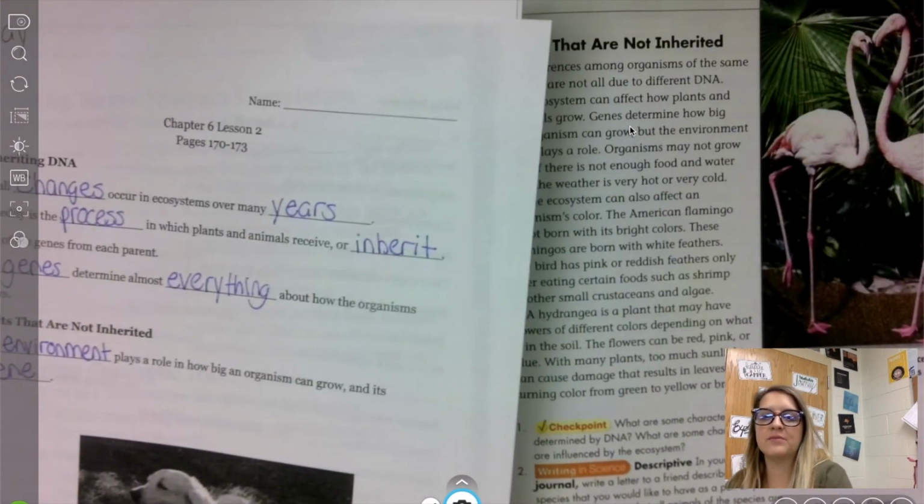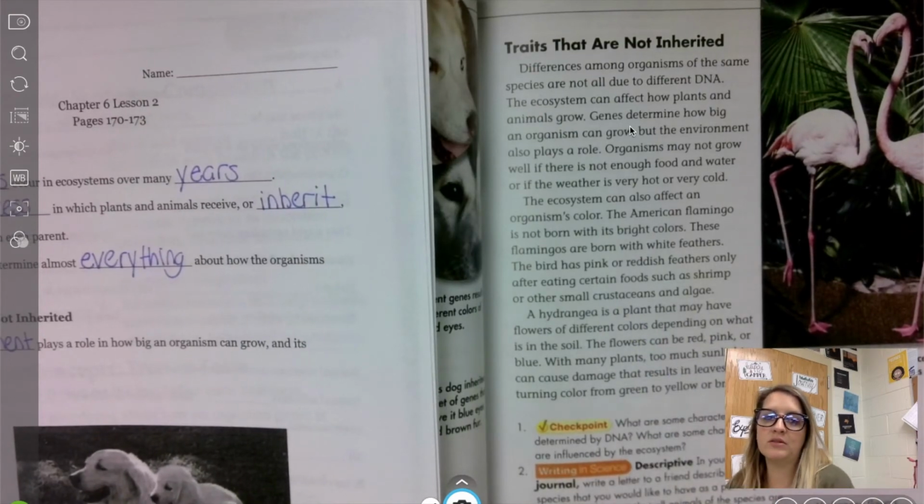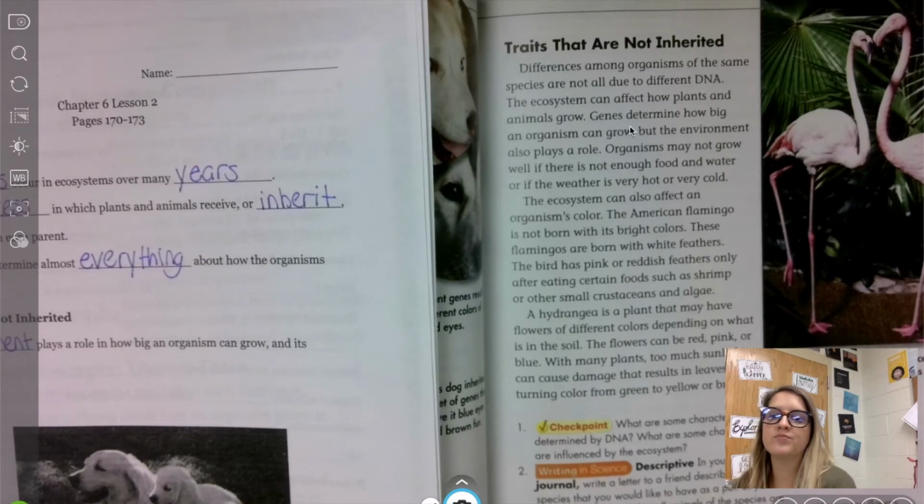So as we see that, organisms may not grow well if there's not enough food and water, or if the weather is very hot or very cold. The ecosystem can also affect an organism's color. The American flamingo is not born with its bright colors. These flamingos are born with white feathers.